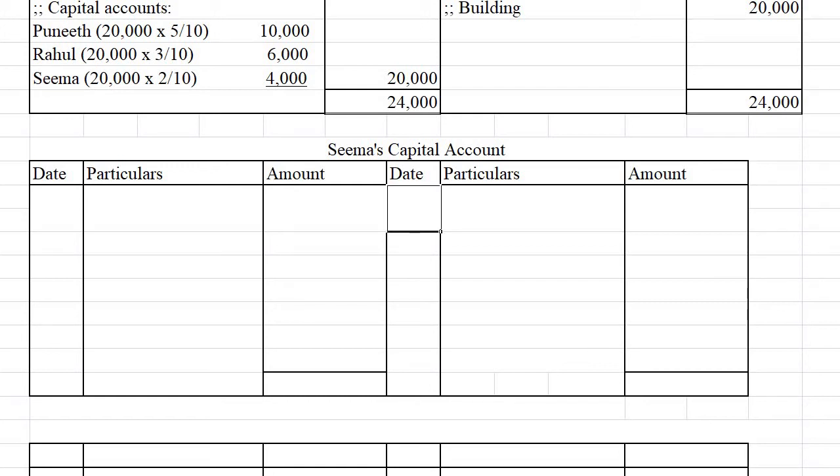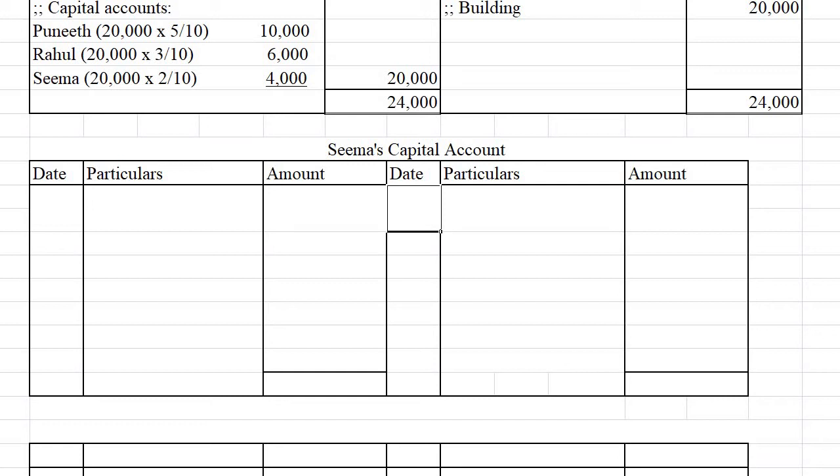Sometimes while paying the amount to a deceased partner, a part of the amount will be given immediately and the remaining will be kept in her loan account, to be given in installments. At that time we need to show the date in the executor's loan account. So there we have to show the date column. Here in the capital account it is not necessary to show the date column.